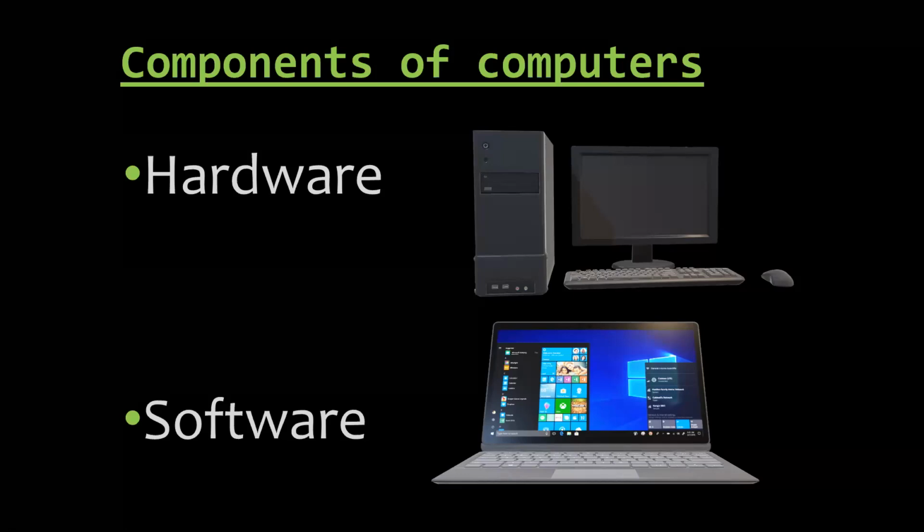And what is software, children? Software refers to the commands given to the computer, the information supplied to it, the input, and the results obtained from the computer after analysis, the output. Whatever command the person working on the computer gives, the computer works upon it and gives the output.